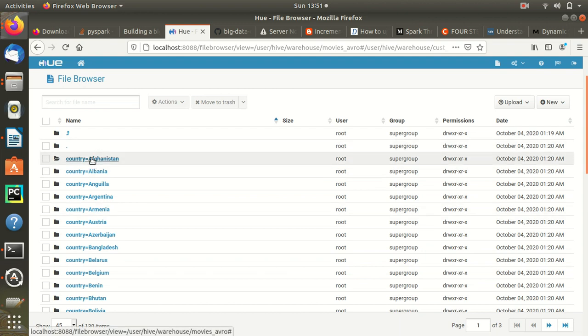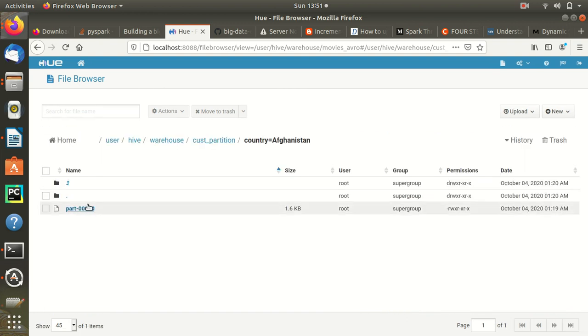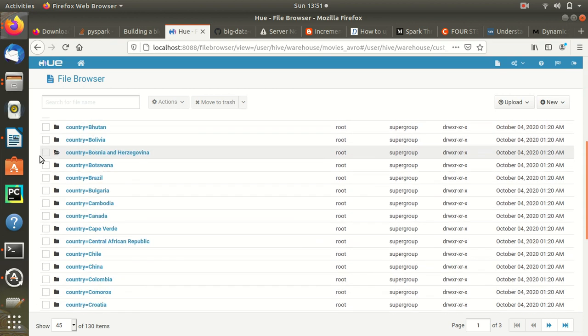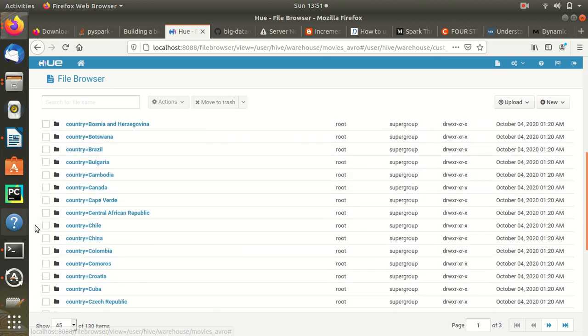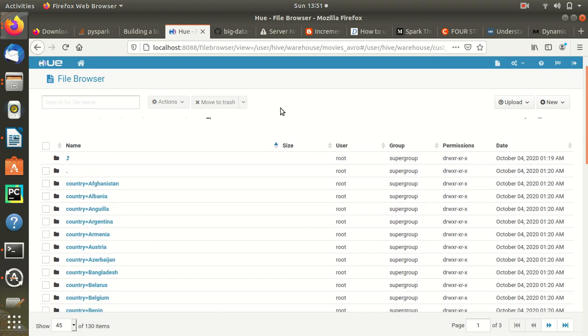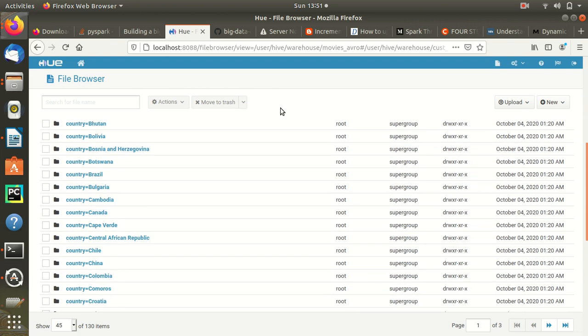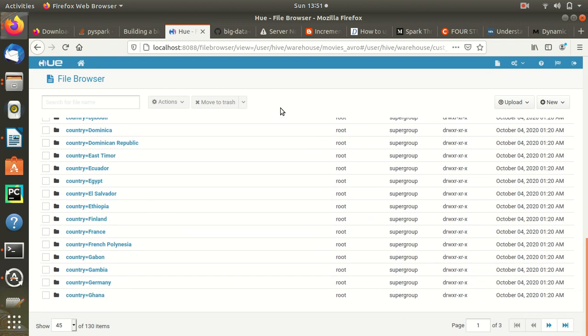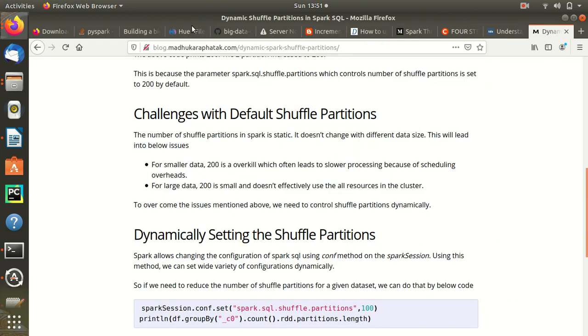Here it has created another folder. That is what partition does in Hive. It creates another folder, and that folder will have the file, so it is segregated by that. These are the partition columns, so a new folder is created for each partition value. Okay, these are the details. If you see the data, it will be the same. So that is the dynamic partitioning.